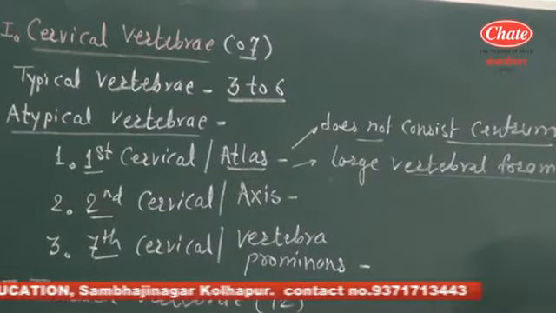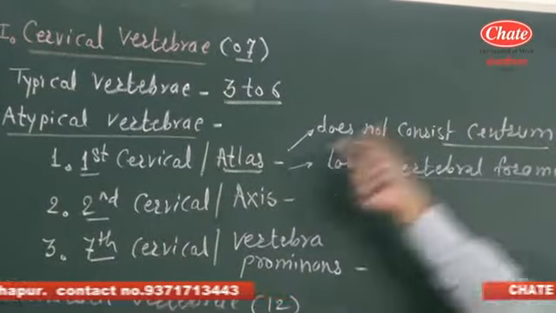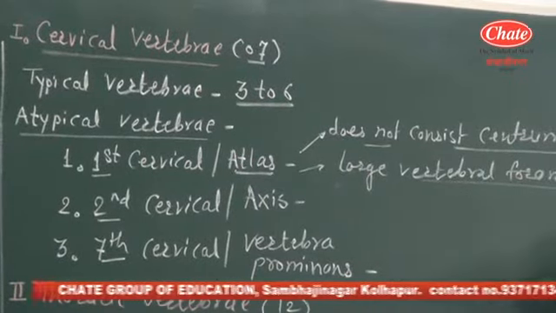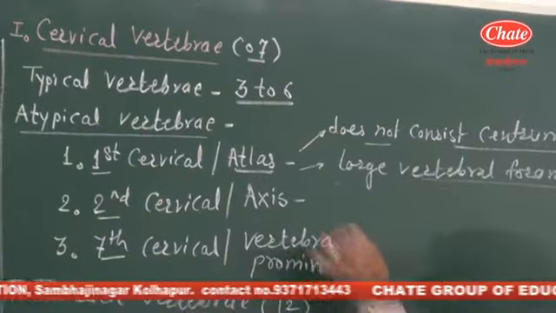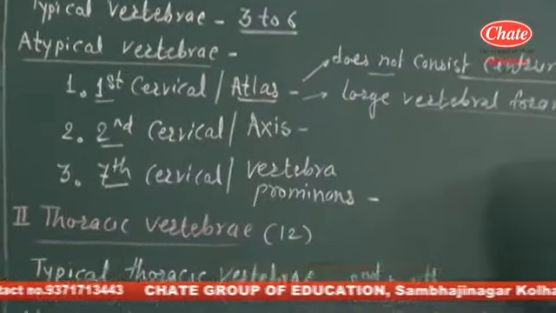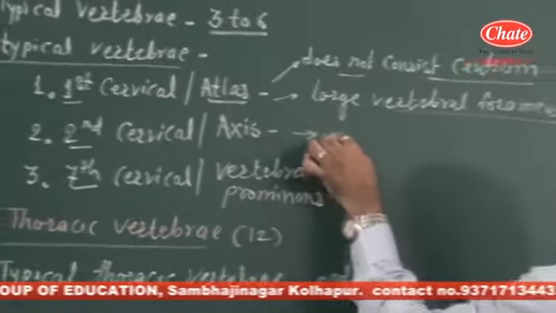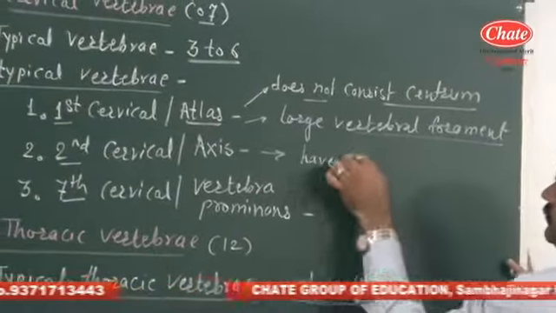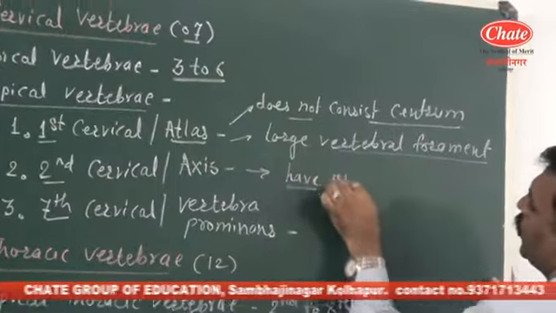This is the peculiarity of the 1st cervical vertebra, and it looks like a ring, so it is termed the atlas. Then the 2nd cervical vertebra is the axis, and the peculiarity of the axis is that it has the odontoid process.